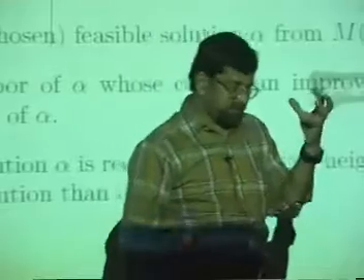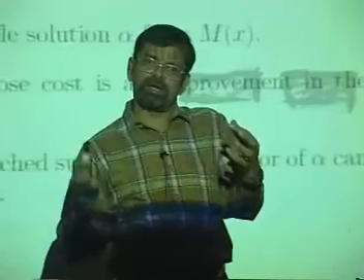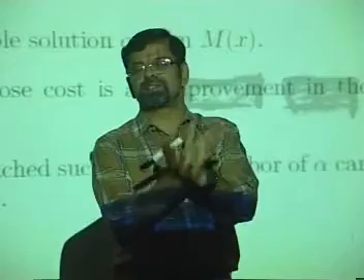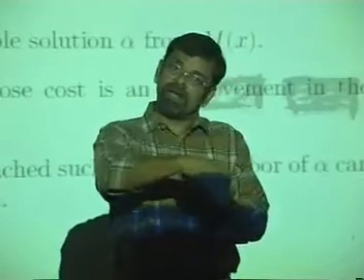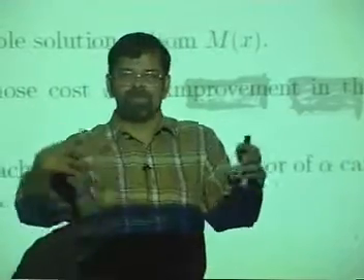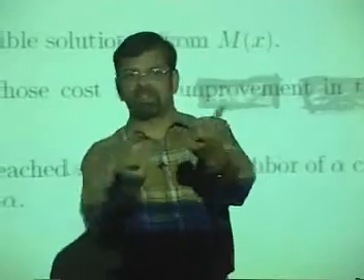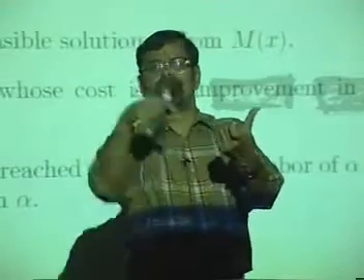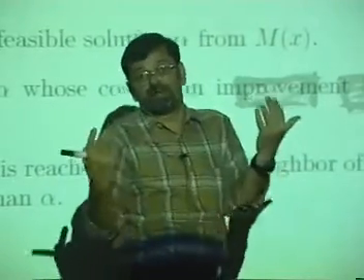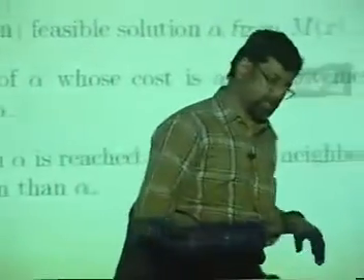Therefore, the neighbor of a spanning tree is defined as a spanning tree obtainable by fixing one edge and removing any one of the edges in the cycle. For example, if that cycle has 10 edges, you can remove any one of the 9 other edges and get 9 different spanning trees, and they all form some kind of a close neighborhood of this one. So you take the cost of fixing one edge and removing one of them and take the minimum of that, and that will give you the minimum neighbor. And if that minimum neighbor happens to lead to smaller cost, you go for that. Otherwise, you don't go for it, and so on.